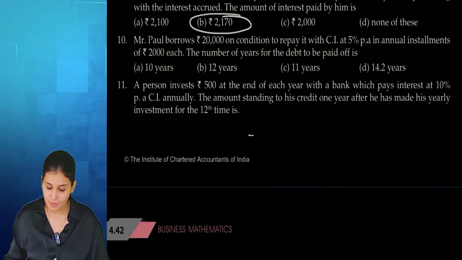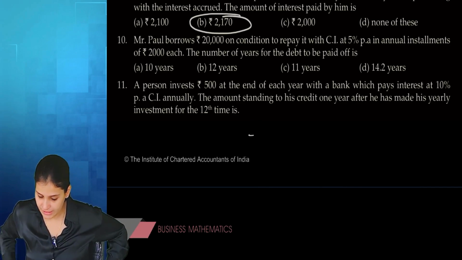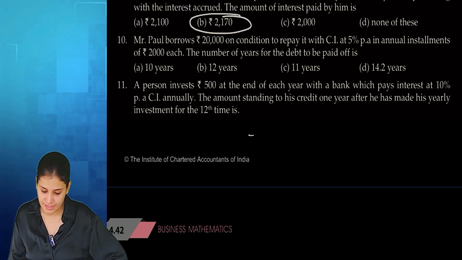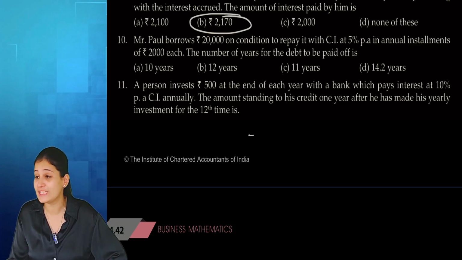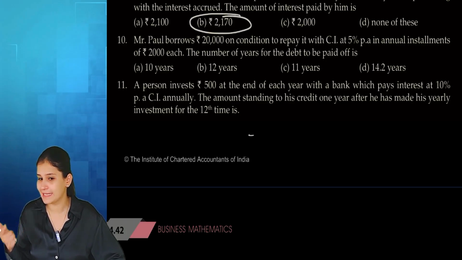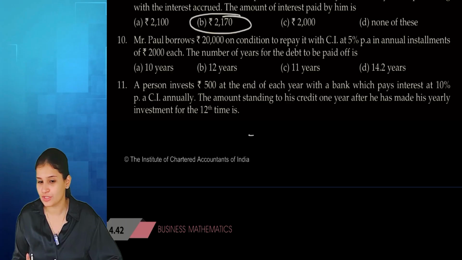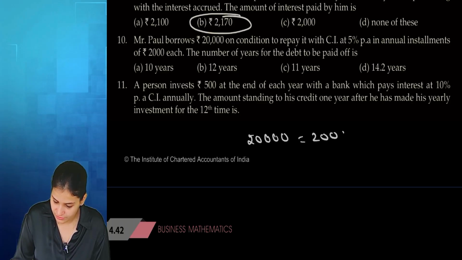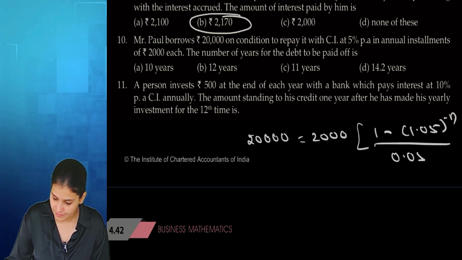Next, Mr. Paul borrows rupees 20,000 on the condition to repay it with compound interest at 5% per annum in annual installment of 2,000 each. So I'm paying 2,000 again and again. So this is an annuity question. Loan annuity, so 20,000. This is 2,000. 1 minus 1.05 power minus n by 0.05.